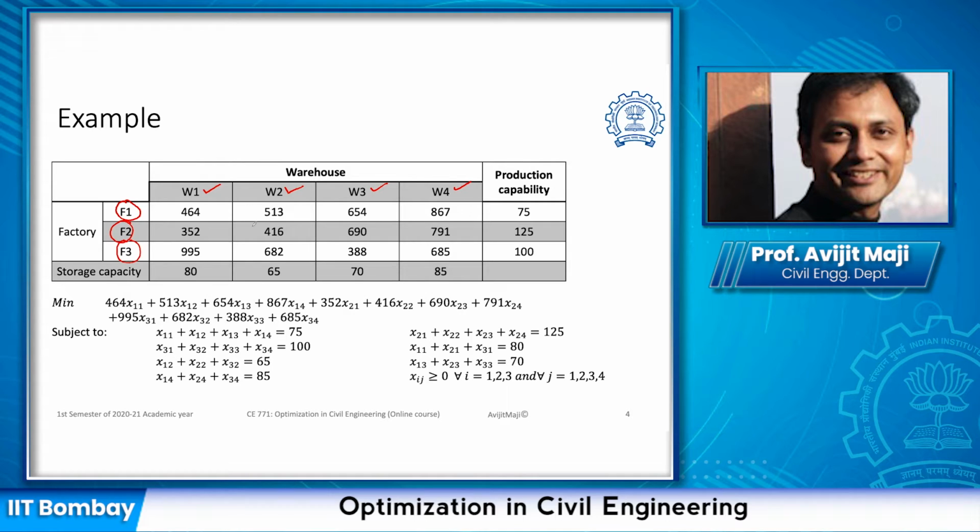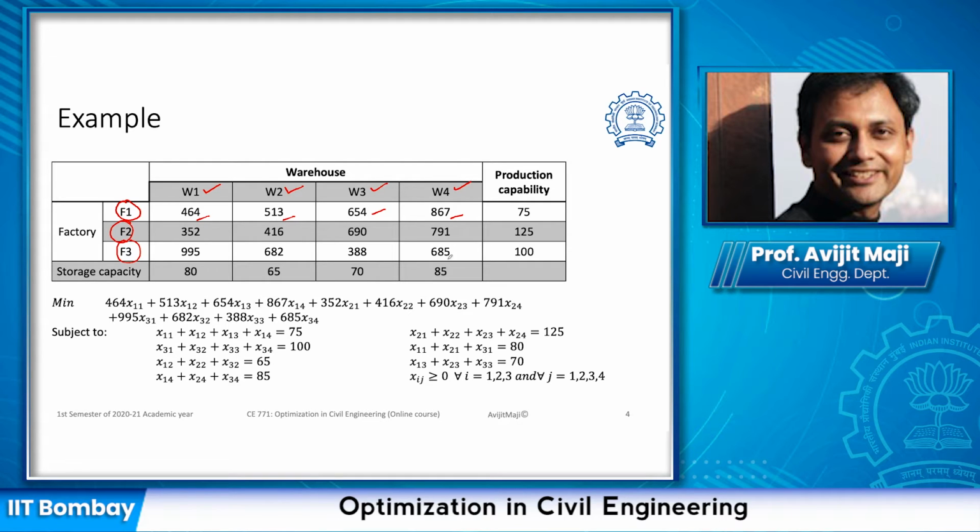Now in this table, these numbers represent the cost to transport from factory F1 to W1, F1 to W2, F1 to W3, F1 to W4, like that. So we get a cost matrix for each factory to each warehouse.